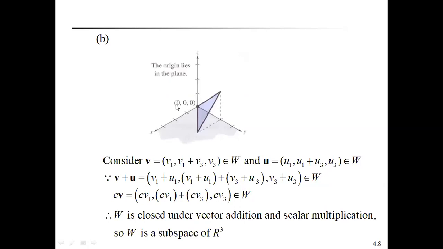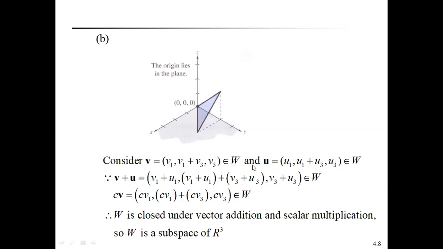To prove that this one is a subspace of R cube, consider two vectors of the form (x1, x1 plus x3, x3). Take the vector V equals (v1, v1 plus v3, v3), which belongs to W, and U equals (u1, u1 plus u3, u3), which also belongs to W. Now define the vector addition.